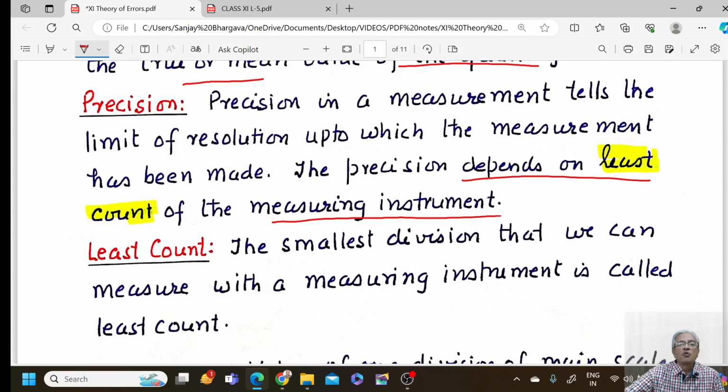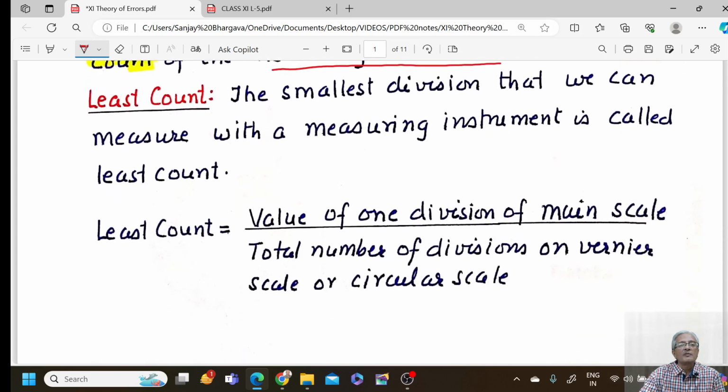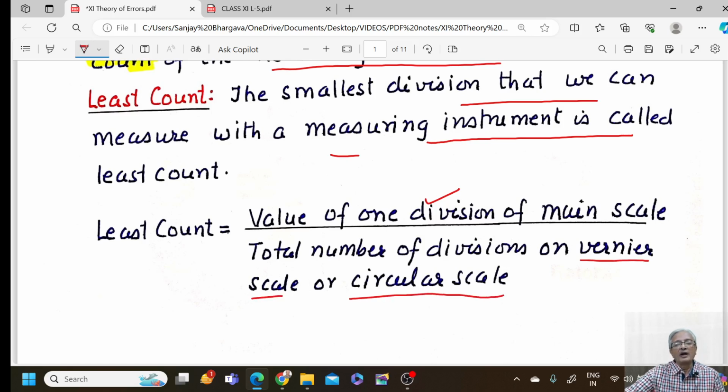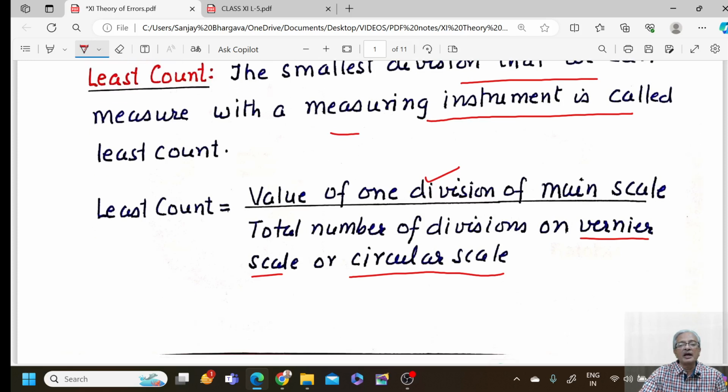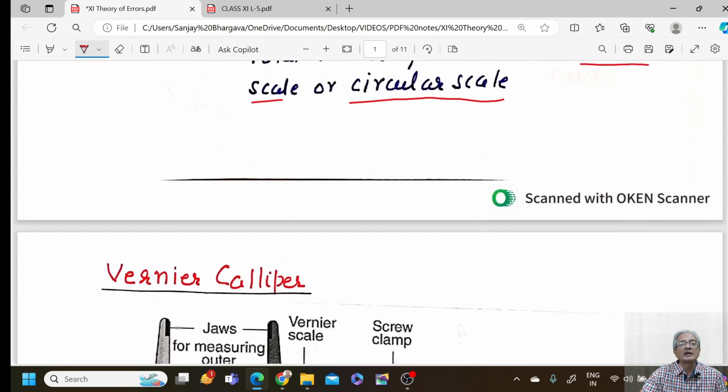Now the basic word is, what is least count? So how do we describe the least count? The least count is described as the smallest division that we can measure with the help of a measuring instrument. How do we mathematically calculate it? The least count would be given by the value of one division on the main scale divided by the total number of divisions either on the vernier scale or the circular scale. Vernier scale is present in the vernier caliper and the circular scale would be present in the screw gauge.